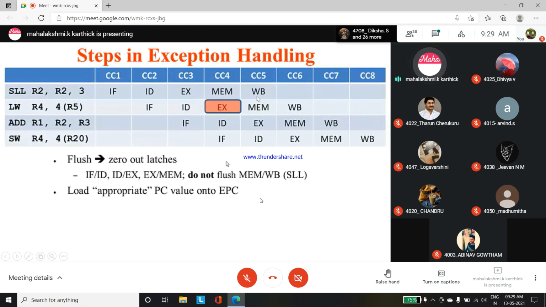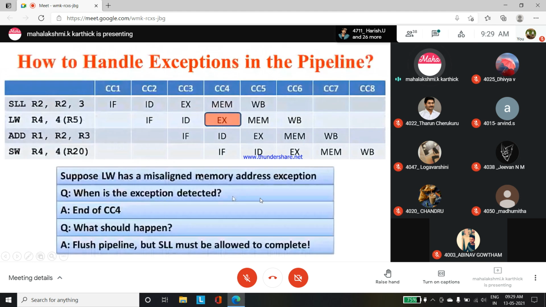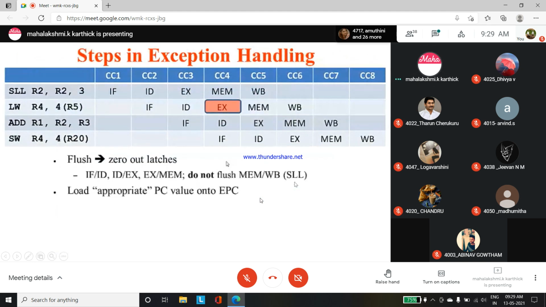We have found the exception only in the load word instruction. What type of exception have we understood? It is a misaligned memory address exception. To stop the other instructions, they flush these registers: IFID, IDEX, and EXMEM.